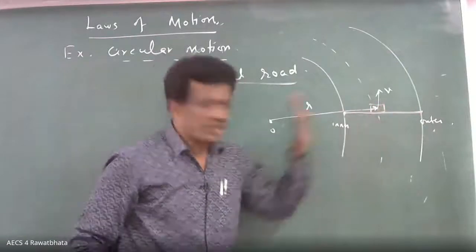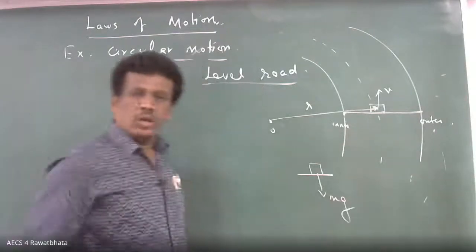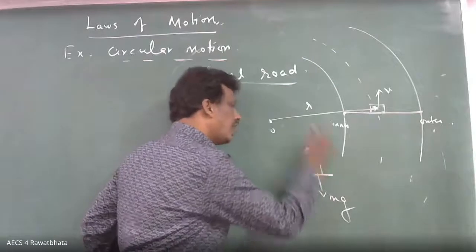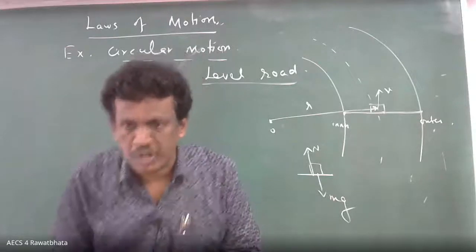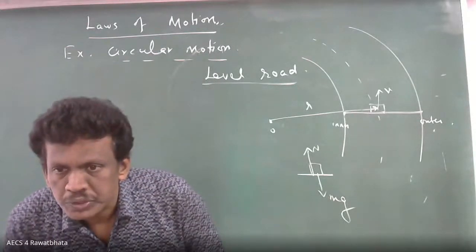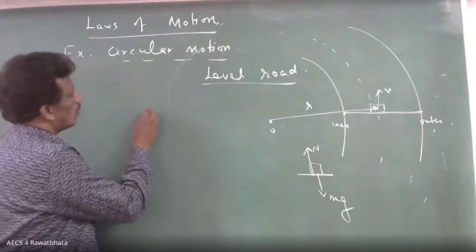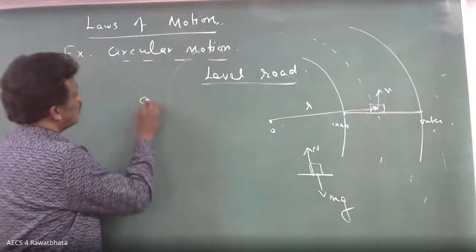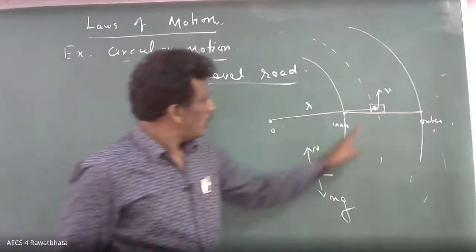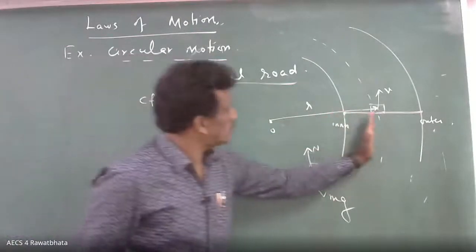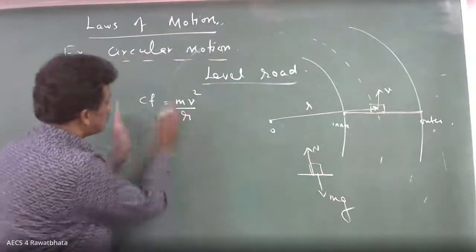Now this is the level road. Suppose mg is acting here, and the normal reaction N, sometimes R is used, so don't bother. Mostly you use N for normal reaction. Now what is the centripetal force? Centripetal force equals mv squared by r, where m is the mass of the vehicle, v is the speed with which it makes the turn, and r is the radius.